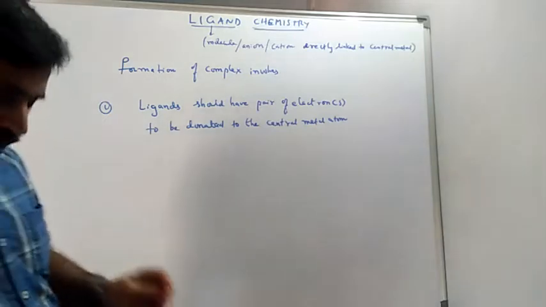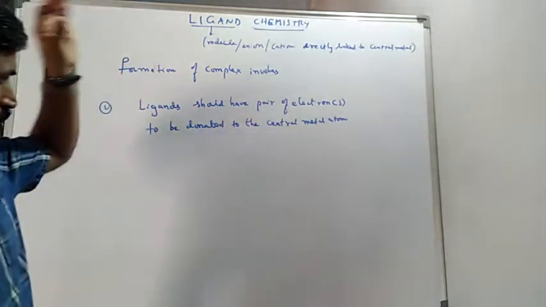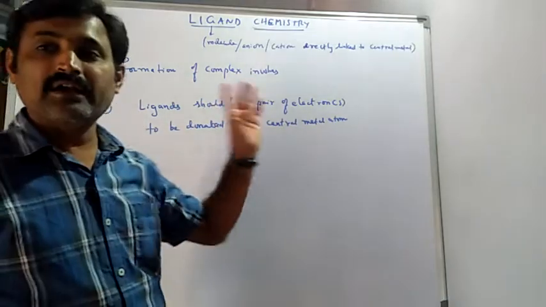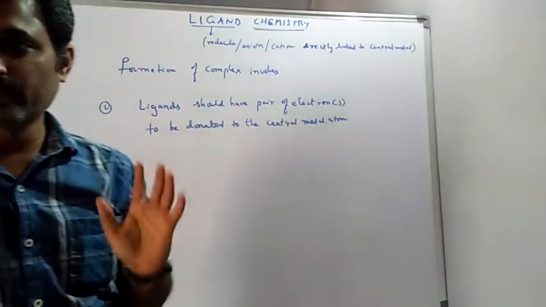So to form a complex, the ligand should have a pair of electrons to be donated to the central metal atom. This is one of the important points to be noticed.